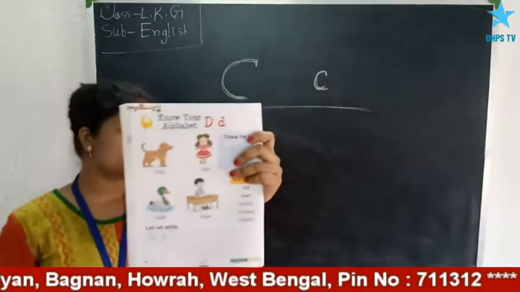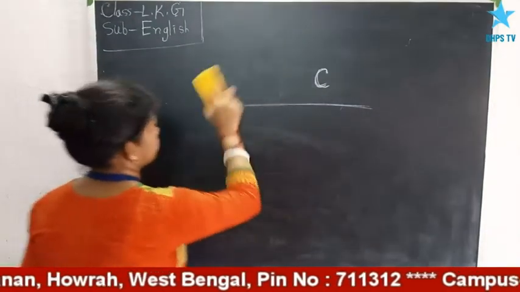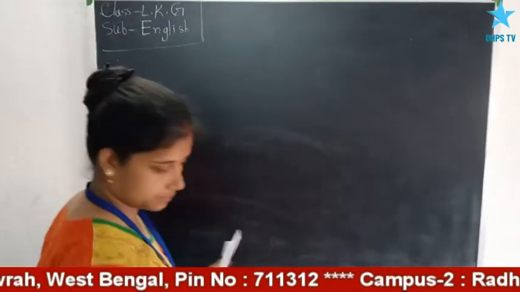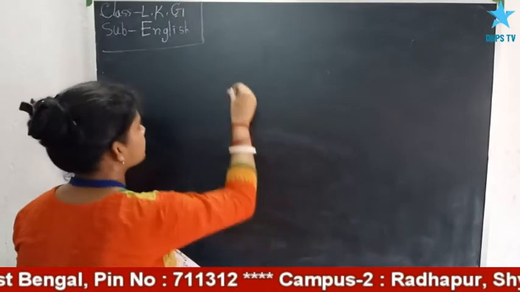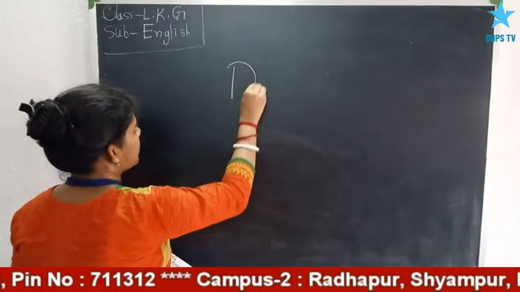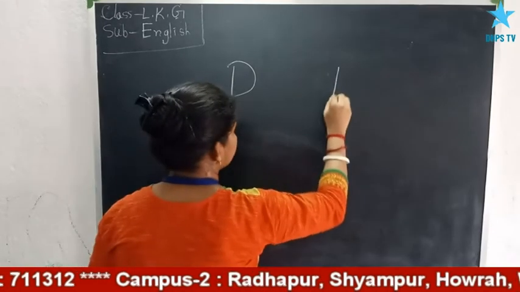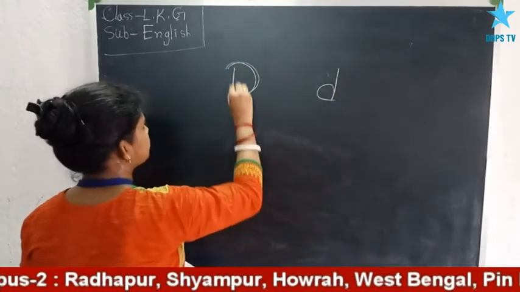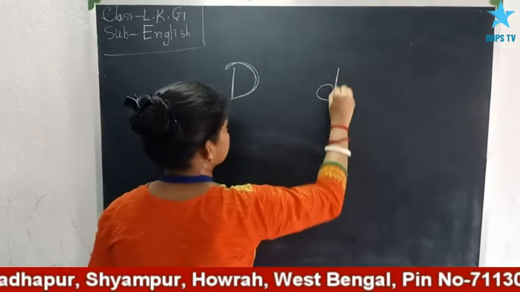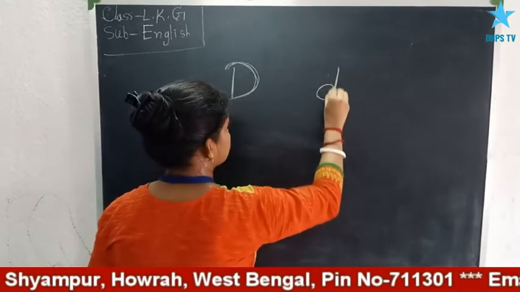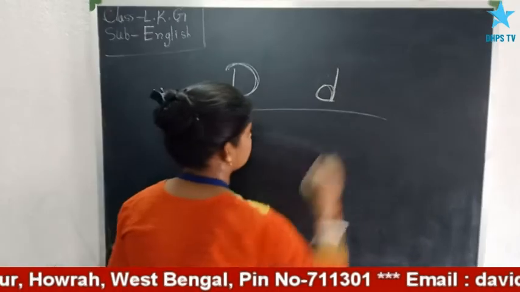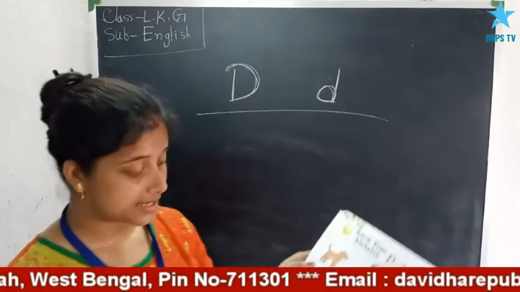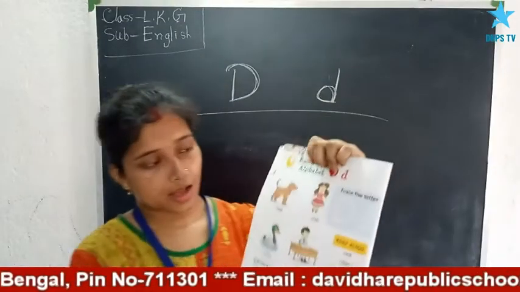Capital D and small d. This one is capital and this one is small. Now let's read the words.